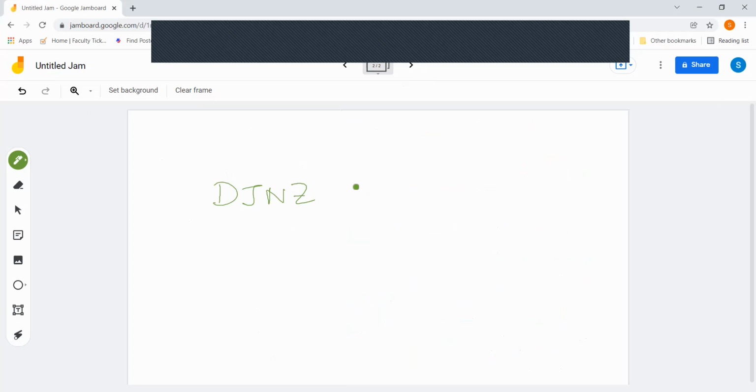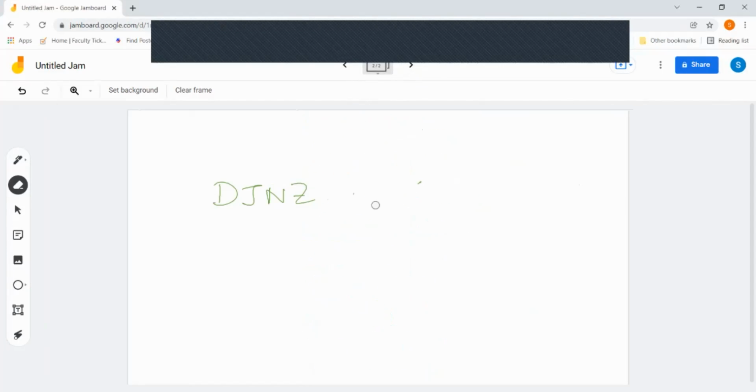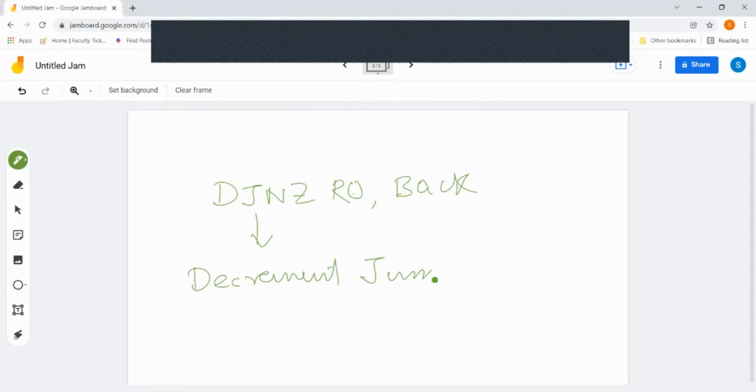DJNZ. One label, let's say BACK. First, we are going to write the name of a register. Here the register we are using is R0. Any register or memory location you can mention over here. And then BACK. So what does this instruction do? This instruction stands for decrement, jump, not equal to 0. This is the full form of this expression.